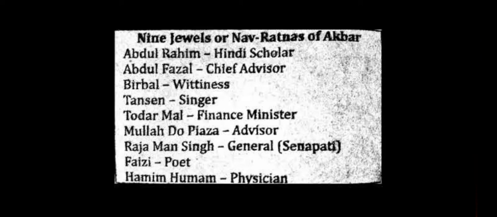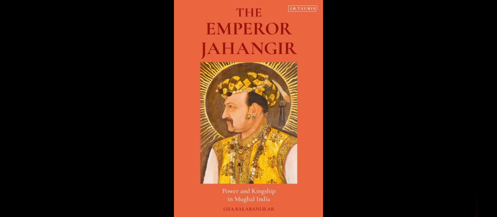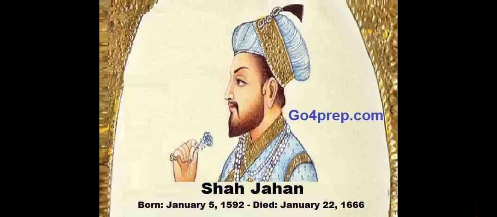Mulla Do Pyaza was an advisor. Raja Man Singh was a military commander and general, Senapati. Faizi was a poet and Hakim Hamam was a physician, a doctor. Then after Akbar, his son was Jahangir. Then after Jahangir, Shah Jahan became the king.